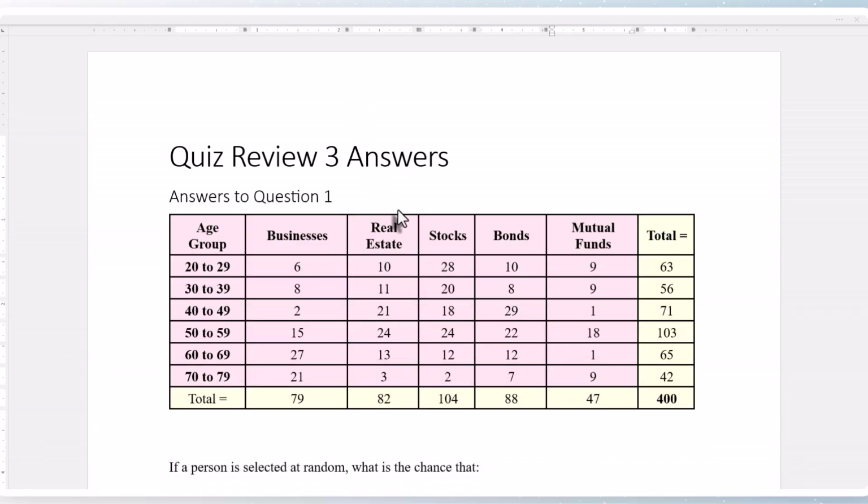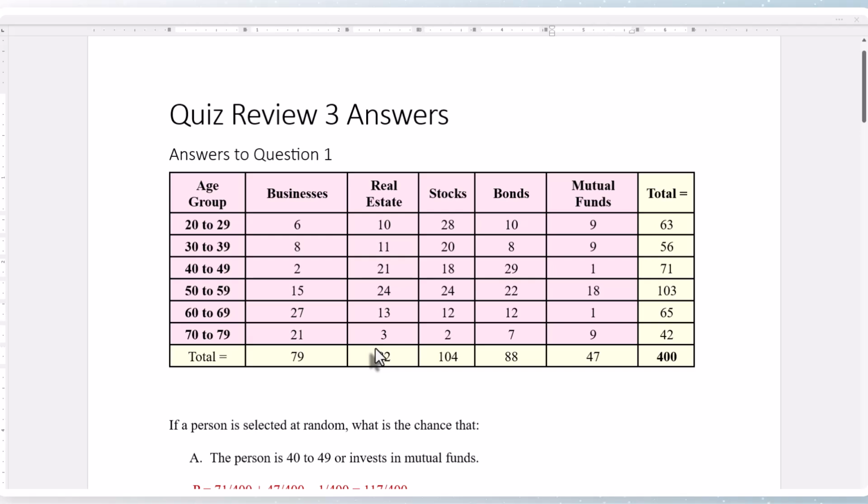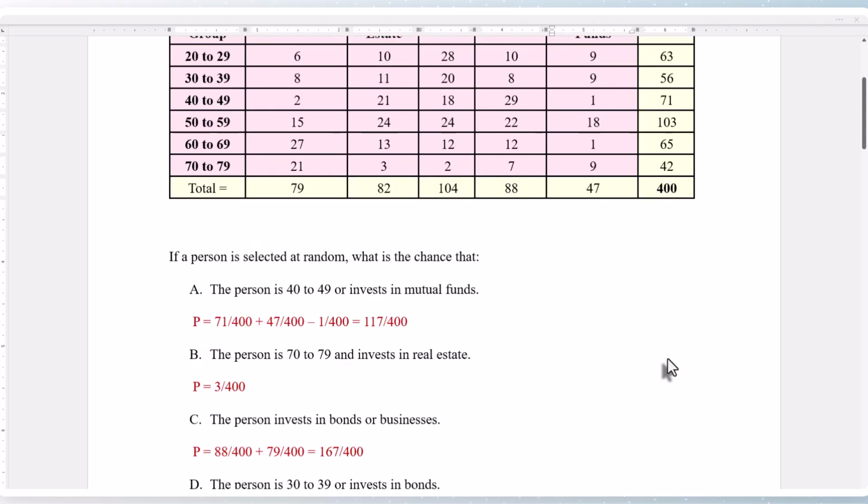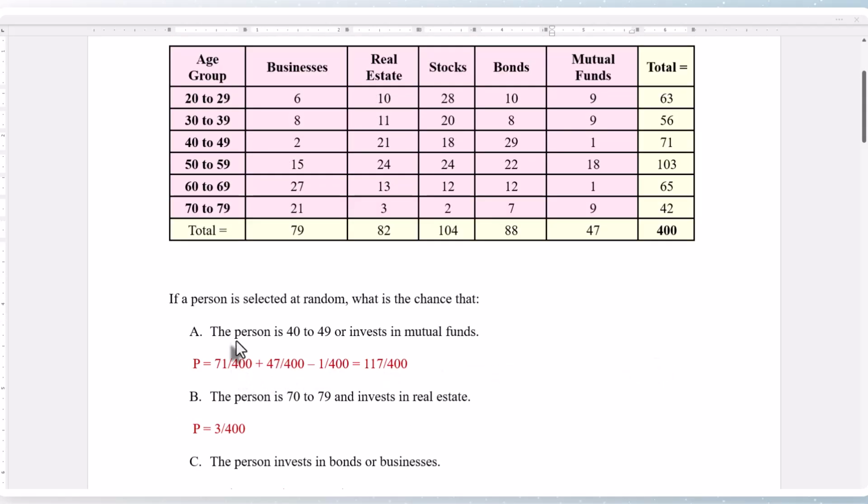In this video, I will review the answers for quiz review 3. In the first problem, we are given a contingency table with age group and types of investments. The total is 400 people. Part A is asking us to find the probability that a person is between 40 to 49 or invest in